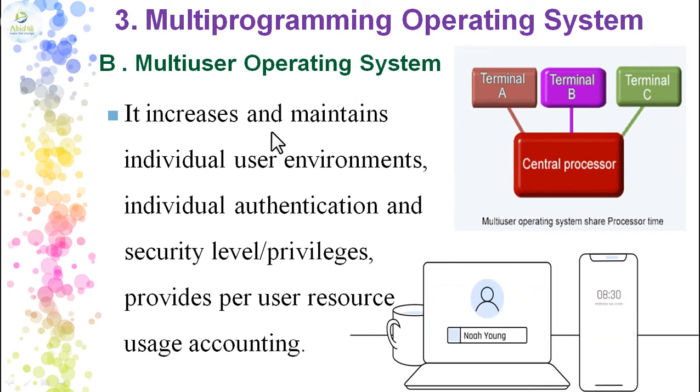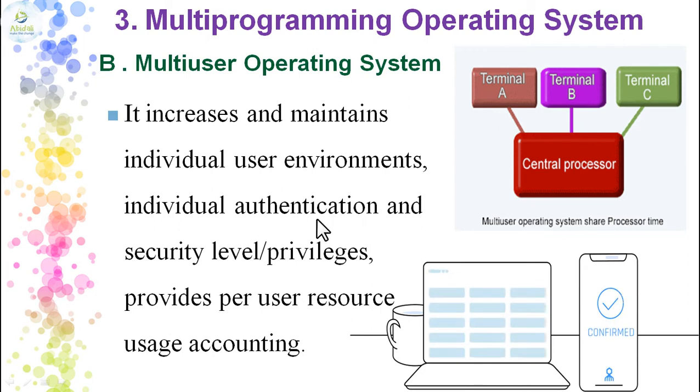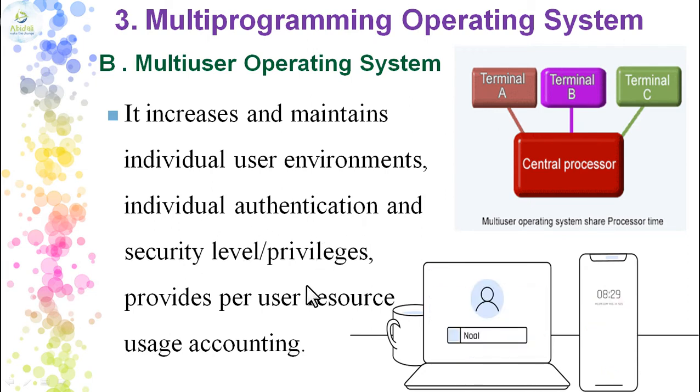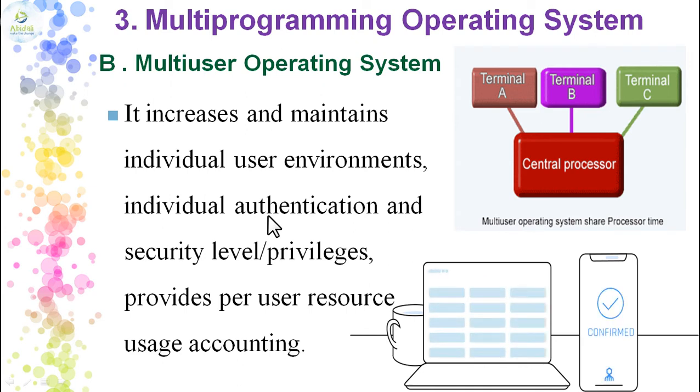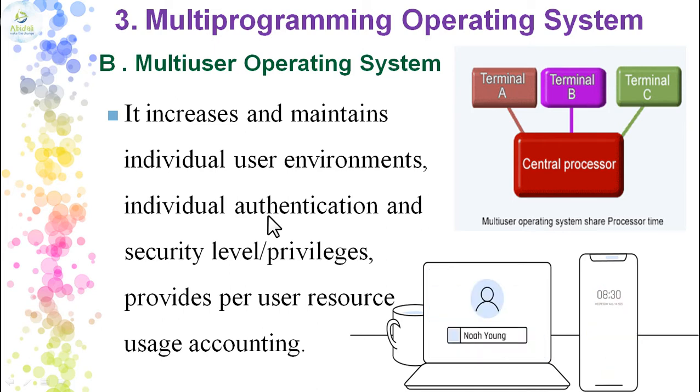So like this, we can increase and maintain the individual computer environment, where terminal A has a separate interface, terminal B and terminal C will have separate interfaces. Individual authentication, security level and privileges can also be provided for the user, where the users will have resource usage accountability. Now, what do you mean by authentication? Authentication is the process of validating or checking whether you are the one who has the rights to access the system or not. And this could be done by using a valid username and password.